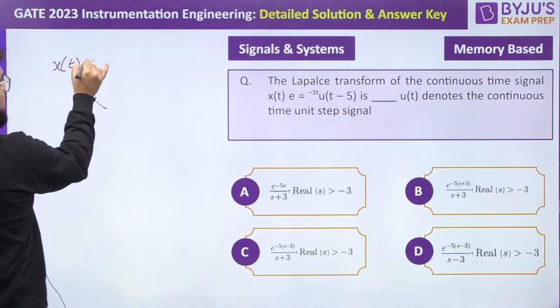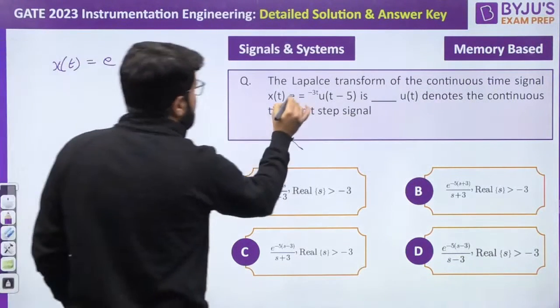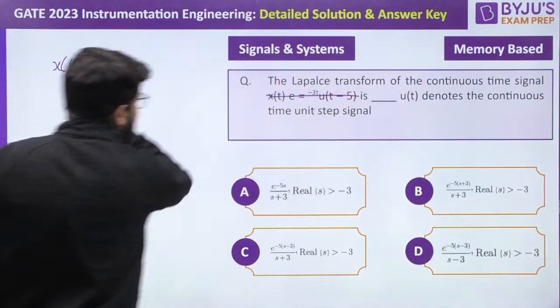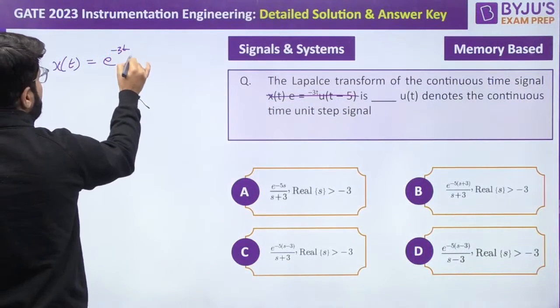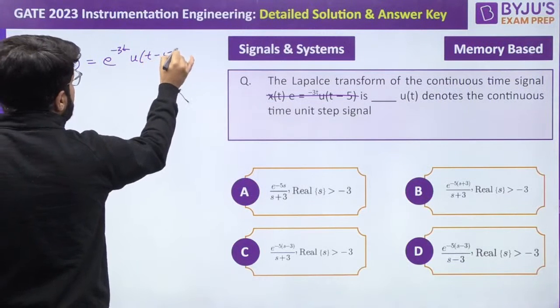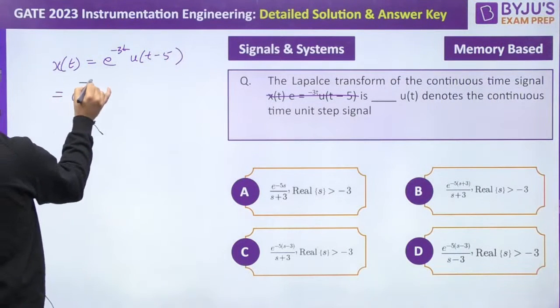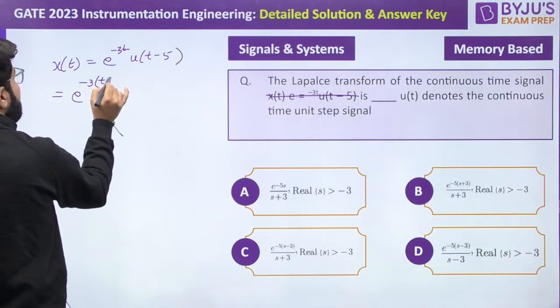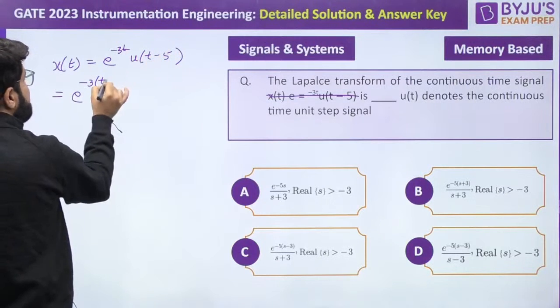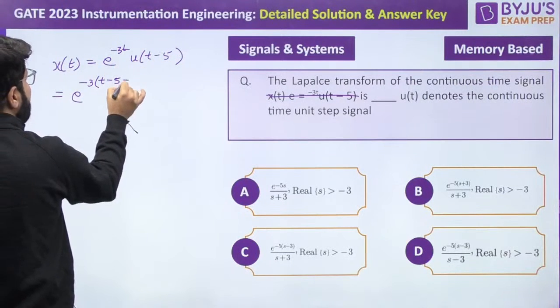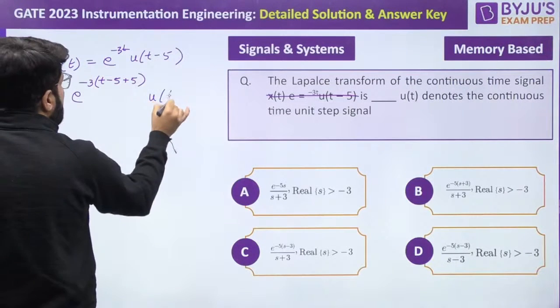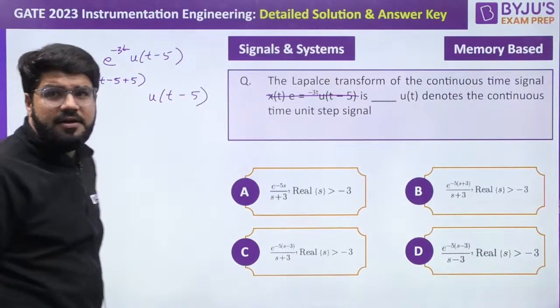So x of t is e power minus 3t. Sorry, let me write it here: e power minus 3t. Some typos are there. u of t minus 5. To apply the time shift, let me also make this t minus 5, but I have to add 5. Okay, u(t minus 5).